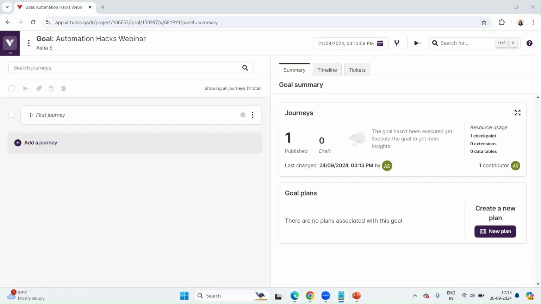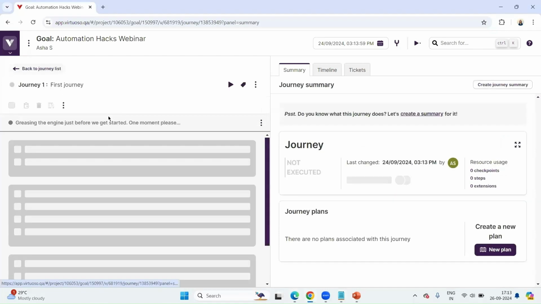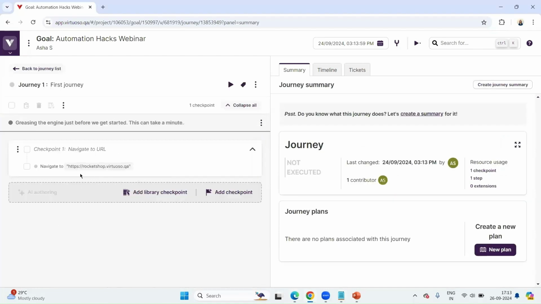So for sake of demonstration and time, I have just created a sample goal. I'm sure everyone here would know how to create it. Here, I'll just show my first journey, because I've given the demo web shop, our sample application, Rocket Shop Virtuoso. Because I've given that URL in my goal, there is a checkpoint that is already created, right? Let me just bring my bot here.